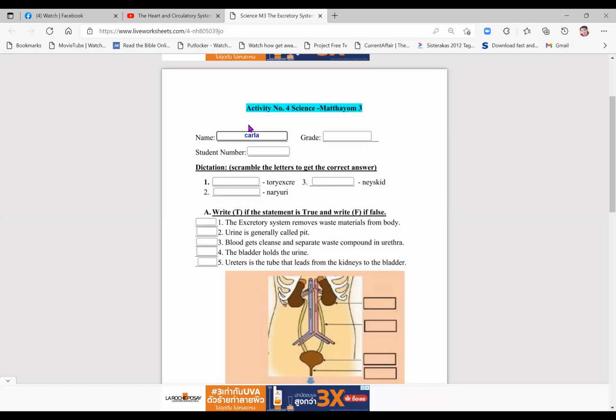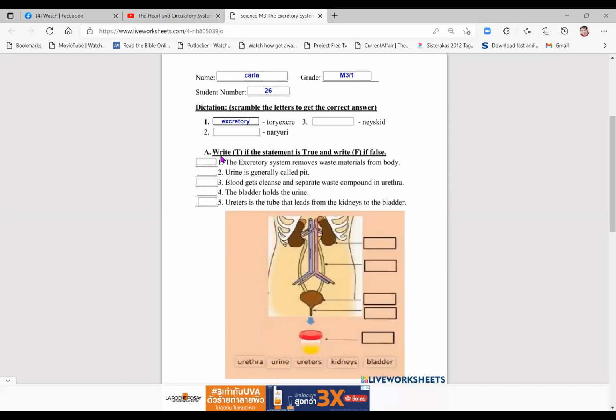So you write your name. This is activity number 4, Science Matayom 3. Put your grade and your student number. Then, these are the 3 words that we just read. You have to arrange the letters and put the correct one here. For example, number 1, the excretory. Then put the following, number 2 and 3. Then the first set is letter A. Write T if the statement is true and write F if it's false.